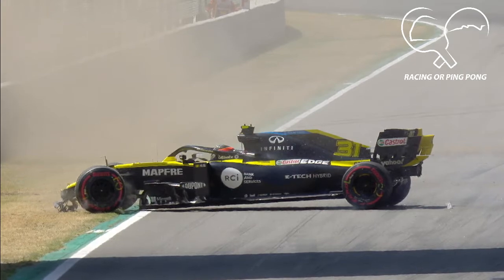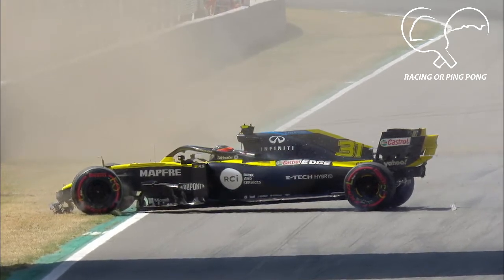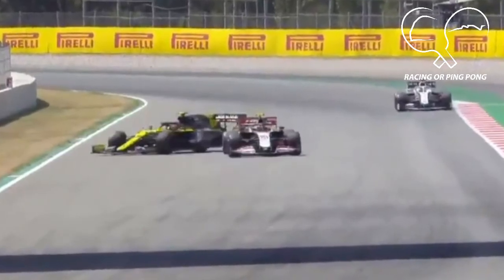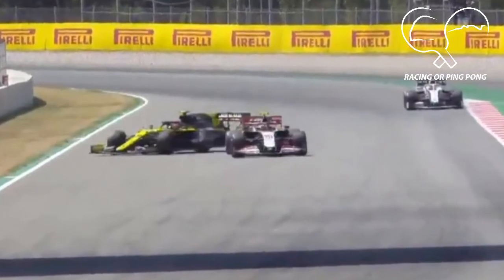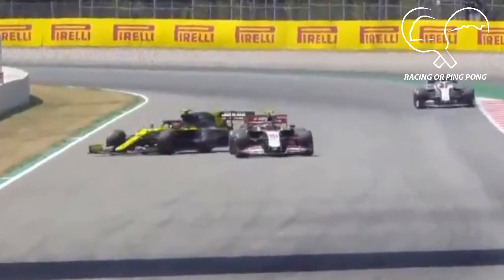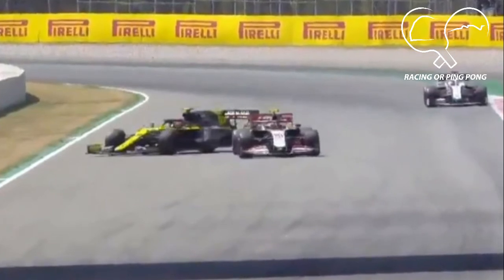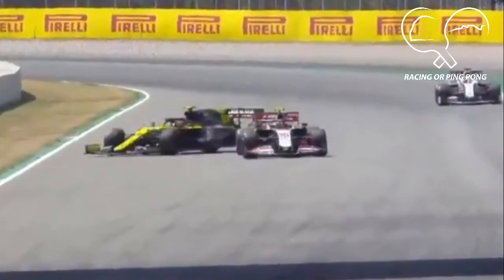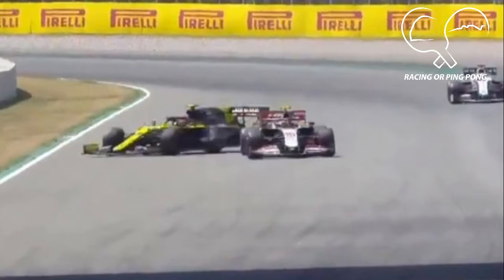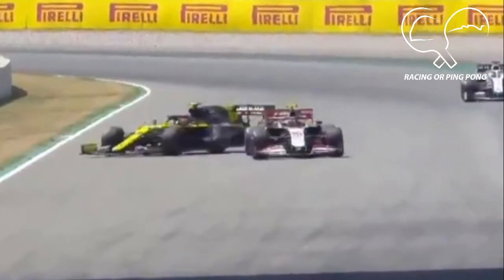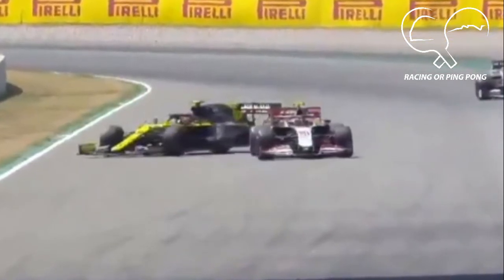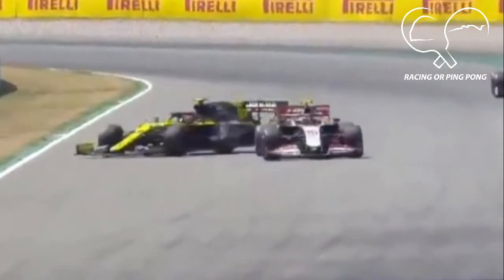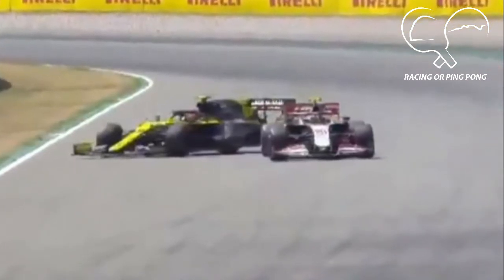As I said, the whole incident happened in turn 2 and turn 3. Magnussen slowed down, that is a fact. But it wasn't because of braking, it was because Magnussen was switching his engine modes and trying to save some ERS, trying to save basically everything. And of course you are slower then because you are on your in-lap, you know that you've done your timed lap, and you know that the lap you've done so far is not going to get any quicker.